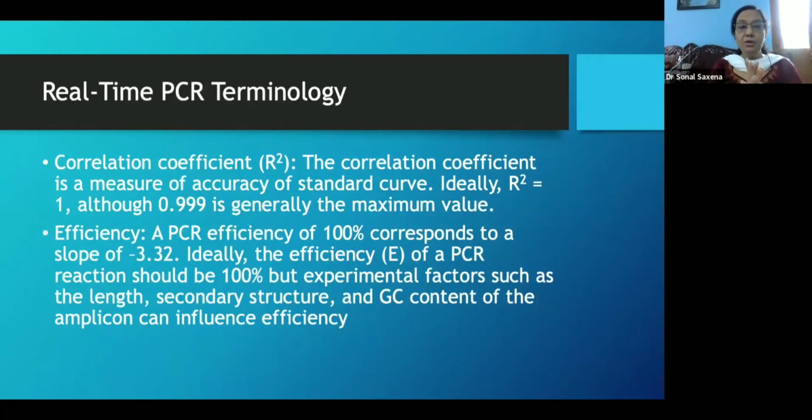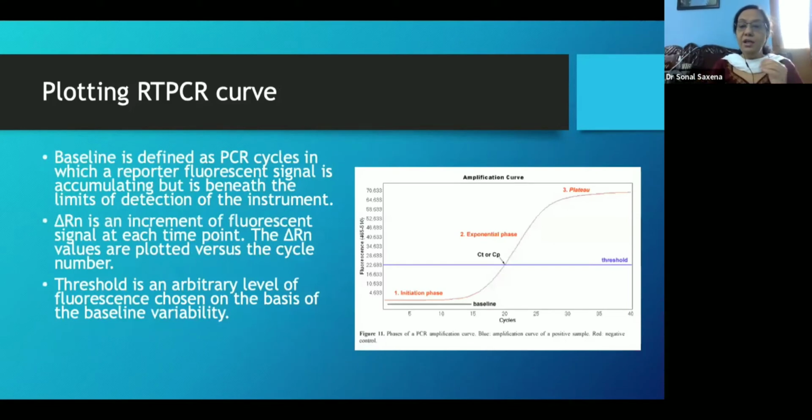Then there come certain terminologies which you're very familiar with: the correlation coefficient, which measures the accuracy of this standard curve, and it should be 1. That means if x is moving 1, then the y-axis is also moving 1. Then an efficiency of 100% corresponds to an ideal slope of about 3.3. So the efficiency of the PCR reaction should be 100%, but there are other factors like the GC content of the amplicon, the length of the amplicon, and the folding of the amplicons, which can make a difference. And then what is the baseline?